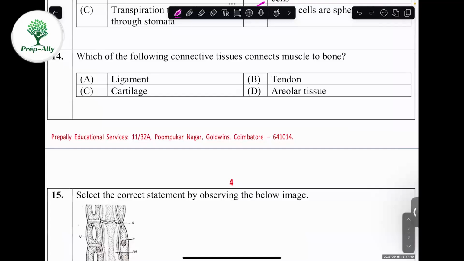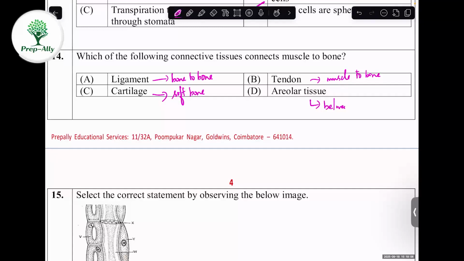14th question. Which of the following connective tissues connects muscle to bone? Yes. So if you take ligament, it connects bone to bone. If you take cartilage, it doesn't connect anything, it's a soft bone. Tendon connects muscle to bone. Areolar tissue is different, it's present in the spaces between two organs. Got it? So the correct option will be tendon. Tendon connects bones and muscles.